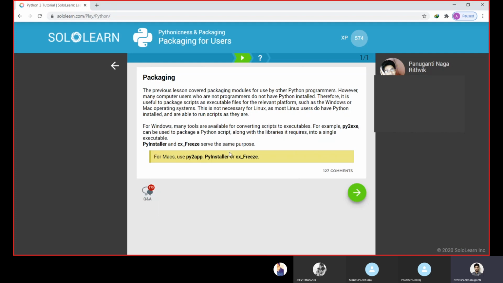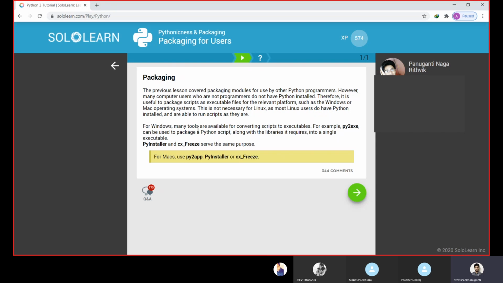So, packaging for the users. We discussed that the packages you created can be installed by other programmers, but we can't say that the world is full of programmers, right? A few may have Python pre-installed on their PC, a few may not. So there are a few tools that can be used to execute these packages.